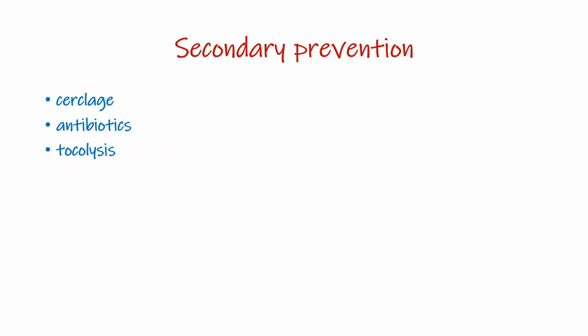Secondary prevention is when preterm labor has already started and you are trying to arrest it. What you can do is an emergency cerclage. You can also administer antibiotics, as we talked about in the previous slides, and tocolysis, which will prevent uterine contractions.